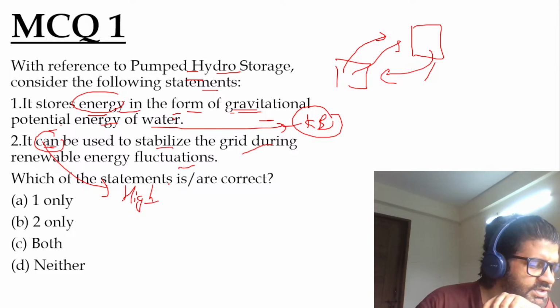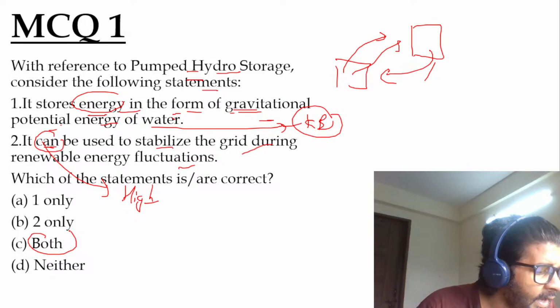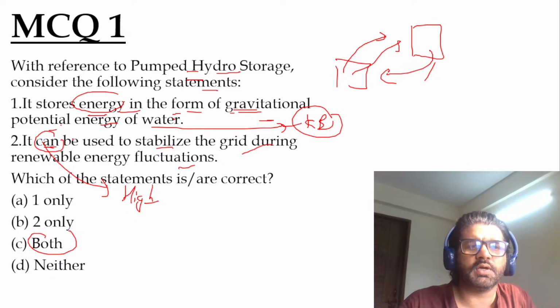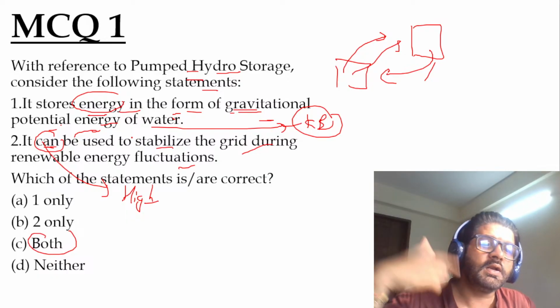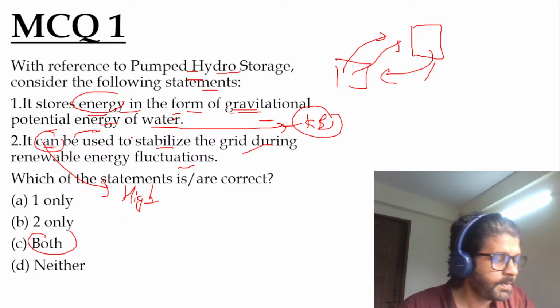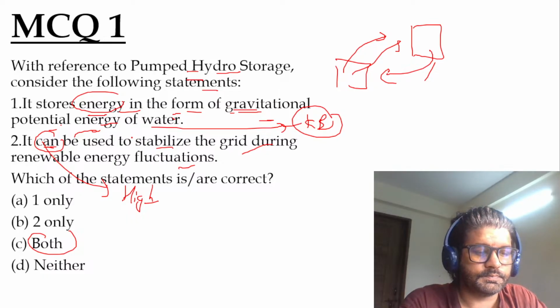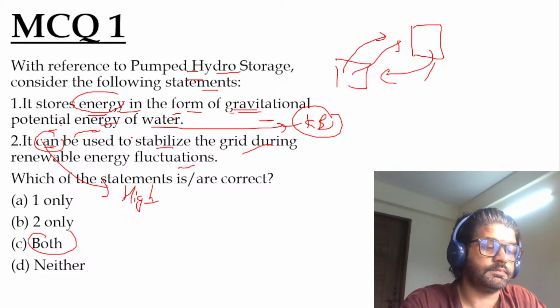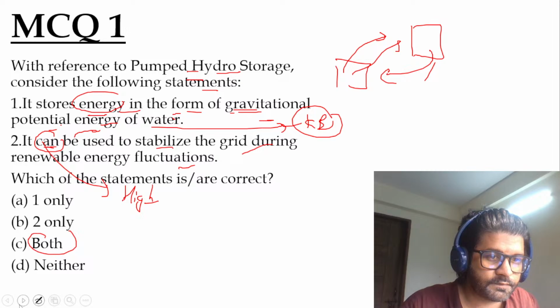So it happens in UPSC as well. The answer is C, both. I know why Hannah and Rishi were confused: because it says storing in the form of potential energy and releasing in the form of kinetic energy. Are you people understanding what we are discussing here? Again, an interesting and tricky point. It was a tricky article. Am I clear, sir and ma'am?